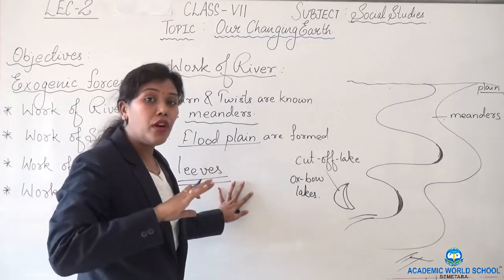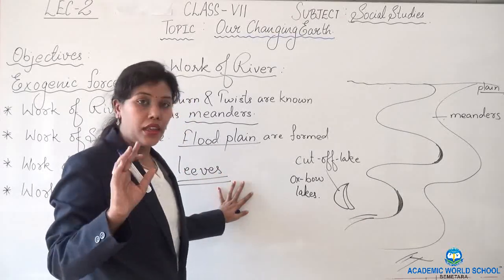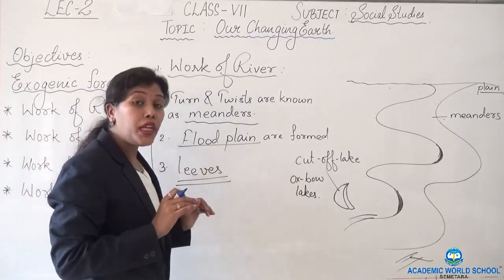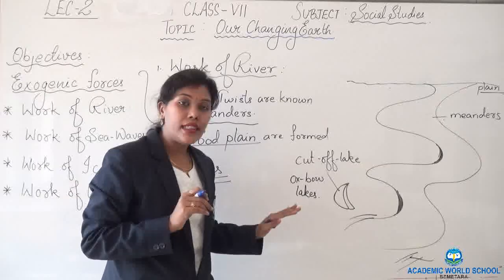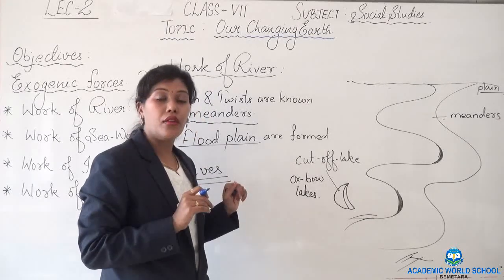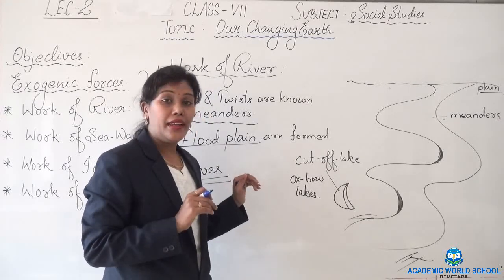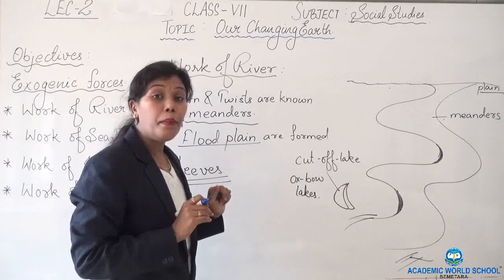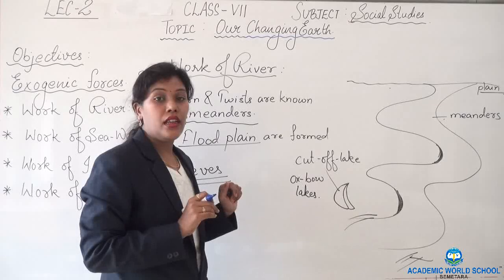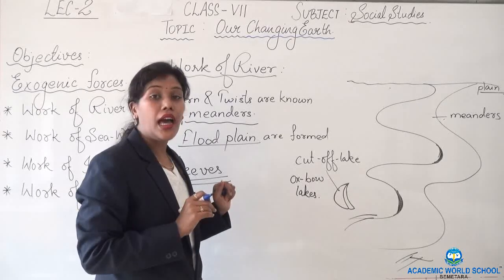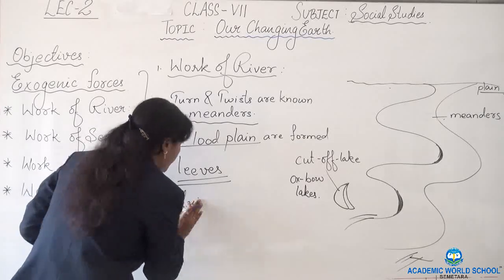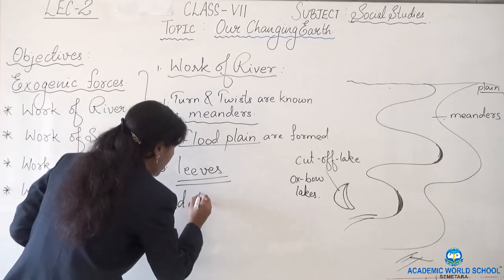As the river approaches the sea, the speed of the river gets low, and there the river splits into a number of streams. These different streams are known as distributaries. What are they known as? Distributaries.